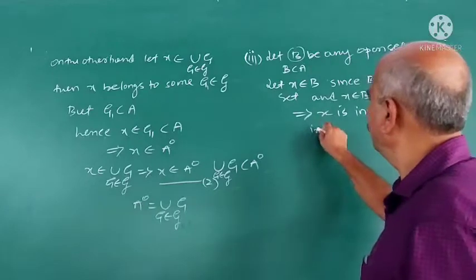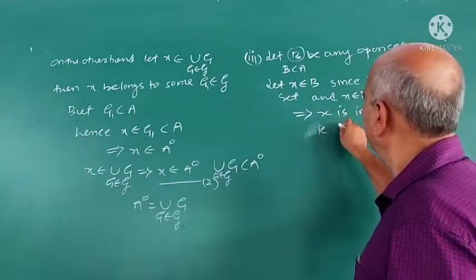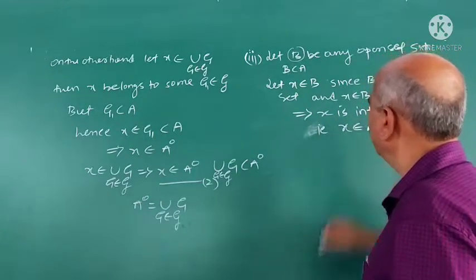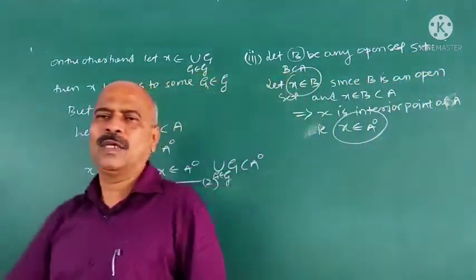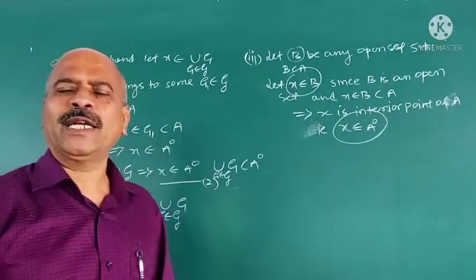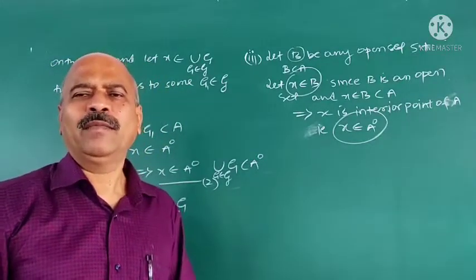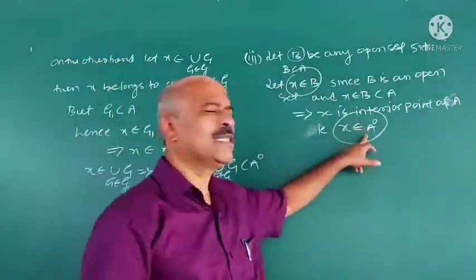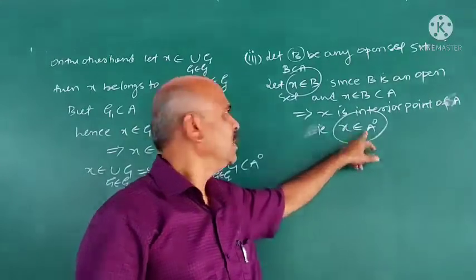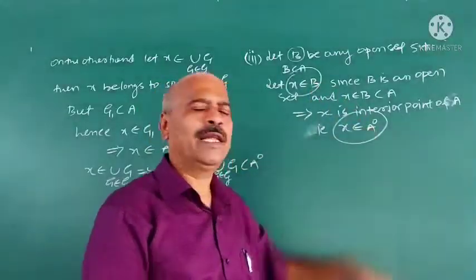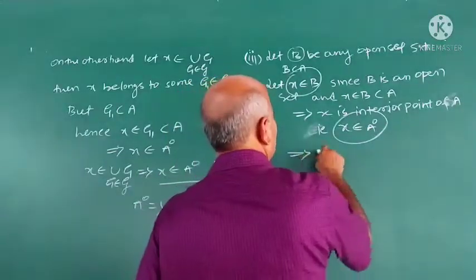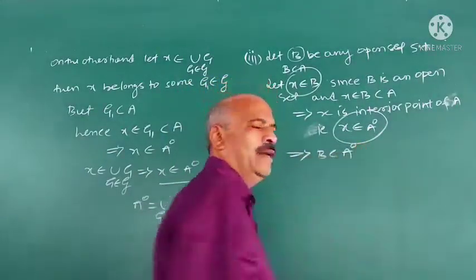That is, X belongs to interior A. See, X belongs to B implies X belongs to interior A. Suppose B is any other open set contained in A, then X belongs to B implies X belongs to interior A. What do these two imply? B is contained in interior A.